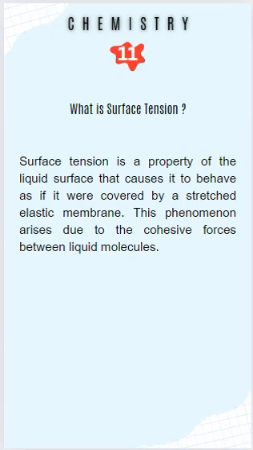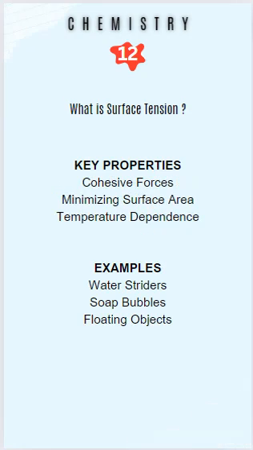What is surface tension of liquid? Surface tension is a property of the liquid surface that causes it to behave as if it were covered by a stretched elastic membrane. This phenomenon arises due to the cohesive forces between liquid molecules. Let us discuss some key properties. What are cohesive forces? Molecules within a liquid are attracted to each other. At the surface, molecules experience a net inward force because they are not surrounded by similar molecules on all sides. This creates a kind of skin on the surface that resists external force.